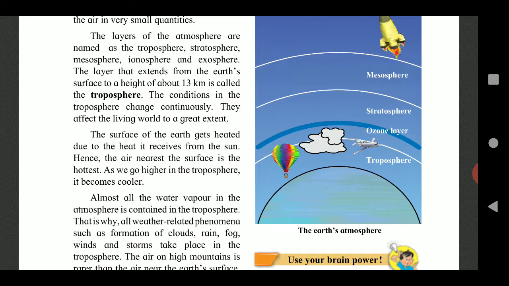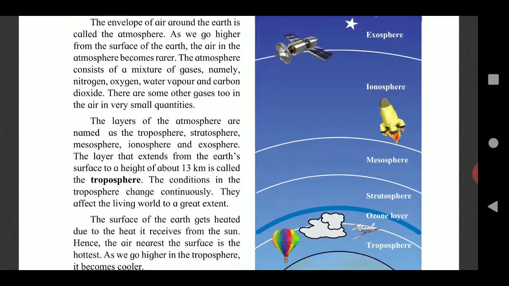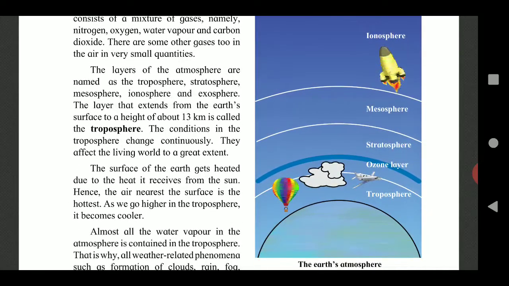That is troposphere, stratosphere, mesosphere, ionosphere and exosphere. The layer that extends from the Earth's surface to a height of about 13 km is called troposphere. The conditions in the troposphere change continuously.